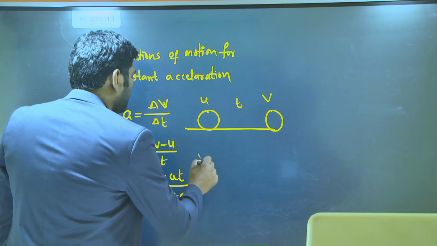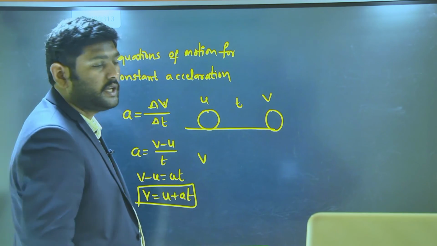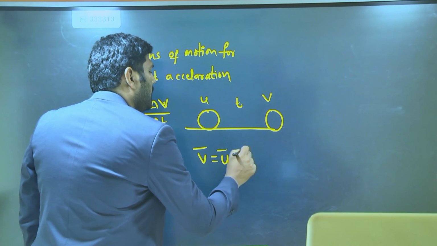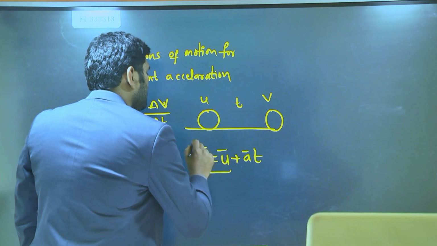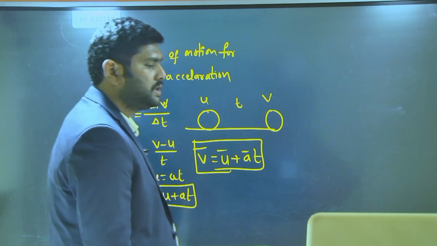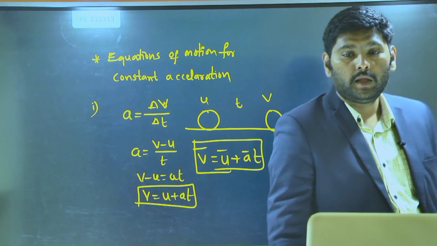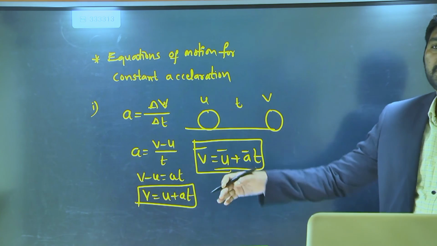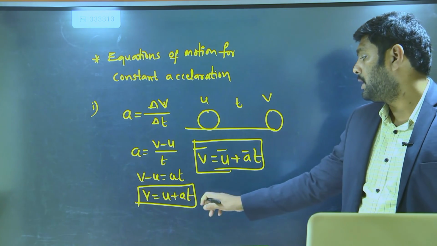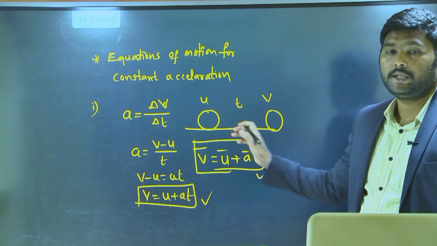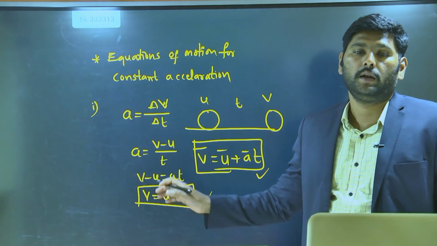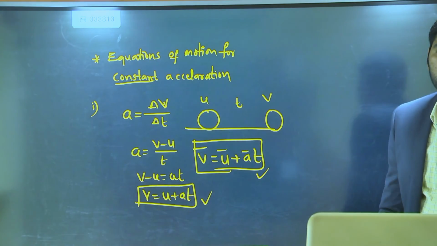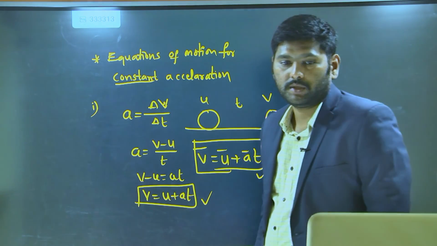If I write this in vector form, v bar is equal to u bar plus a bar into t. This is your first equation of motion in vector form. This is valid only for constant acceleration. If acceleration is variable, you cannot apply these formulas. These formulas are applicable only when the acceleration is constant. Keep it in mind. So this is your first equation of motion.